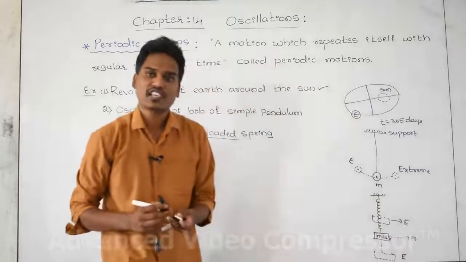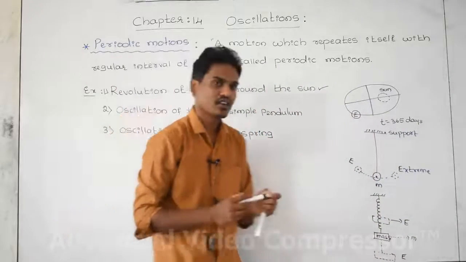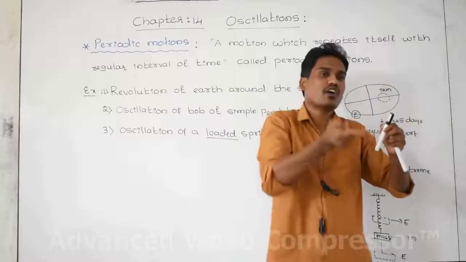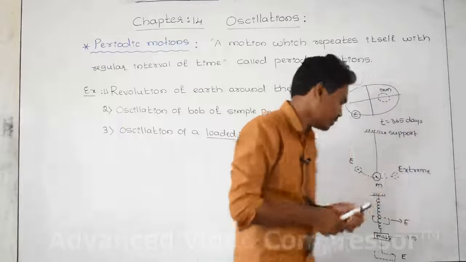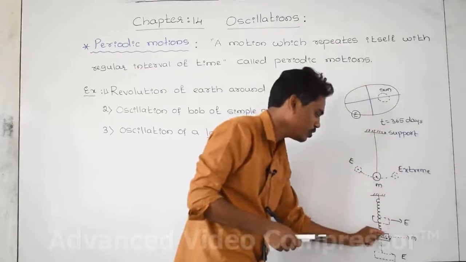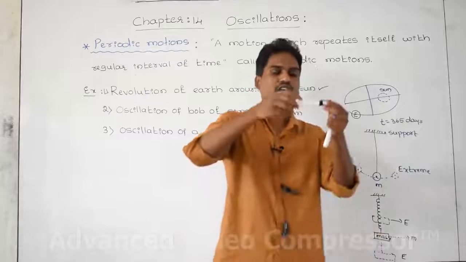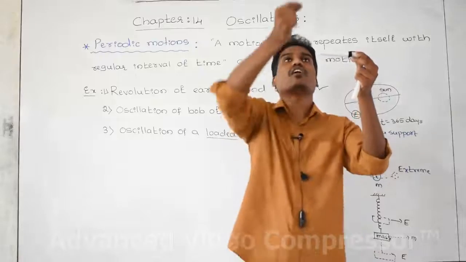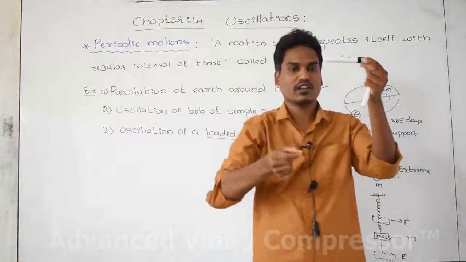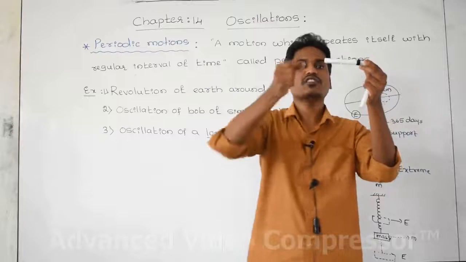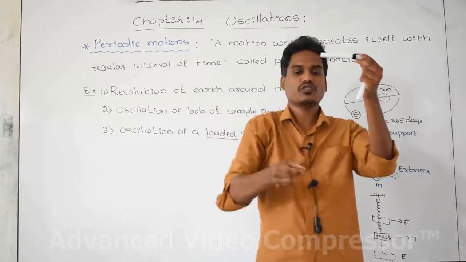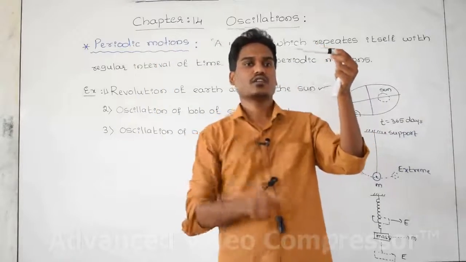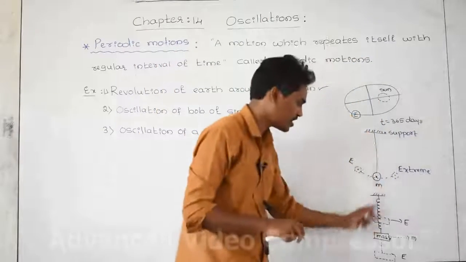You have already done this experiment in the laboratory, the physics lab. This is a spring, pull in the downward direction, release it, and it is moving up and down. Up and down means to and fro. Let us take this as a mean position. Pull the body, release it, it is moving upward and coming downward, meaning this is to, this is fro, to and fro along this straight line.